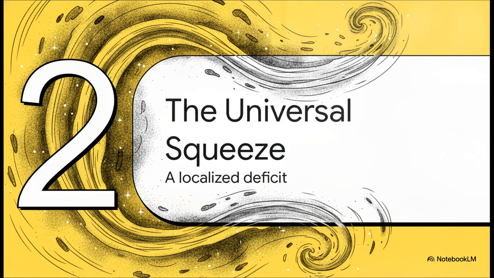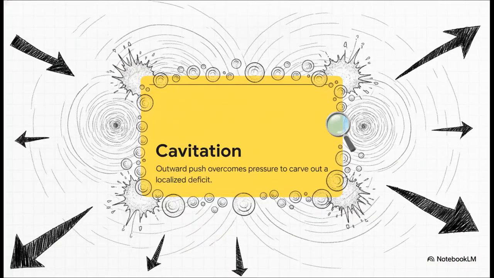Moving right along to section 2, the universal squeeze explained. To really understand what could possibly cause a signal this massive, we need to talk about a phenomenon you'd normally associate with turbulent liquids, which is cavitation. Think of bubbles forming and violently popping in a pot of boiling water, or maybe around a rapidly spinning boat propeller. But now I want you to imagine that intense physical agitation happening on a cosmic mathematical scale. We are talking about a highly localized region of space that is so agitated, so turbulent, that it physically pushes outward against the surrounding galactic matrix.